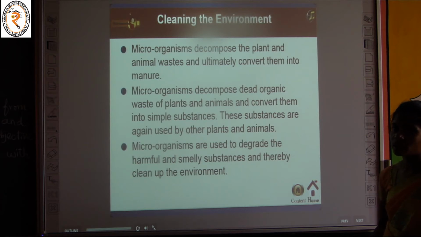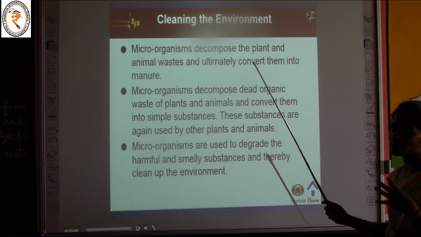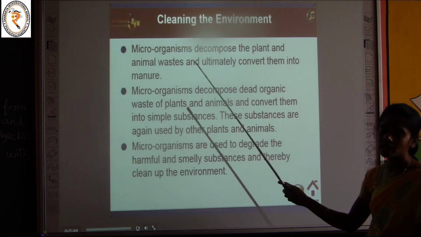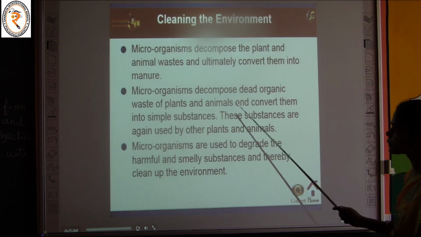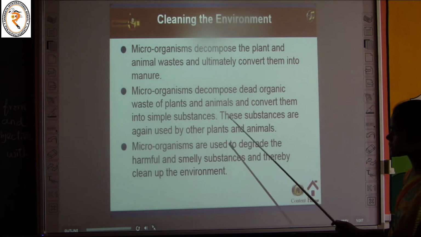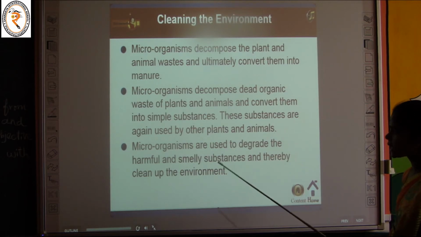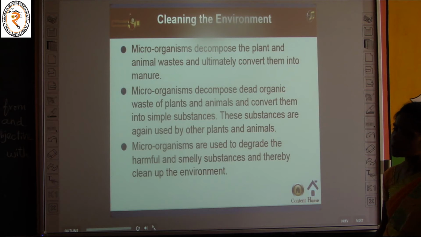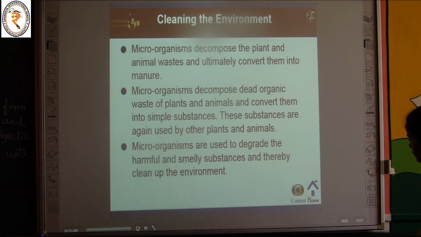The manure is used for the betterment of crops. In such a way, microorganisms help us to clean the environment.